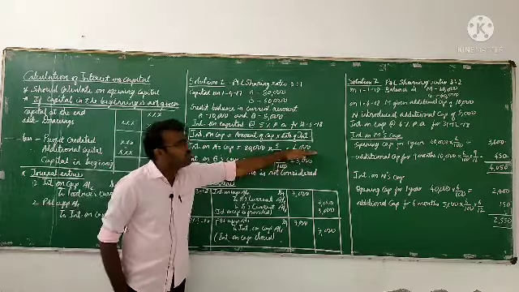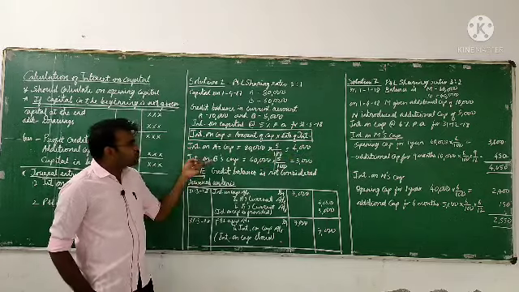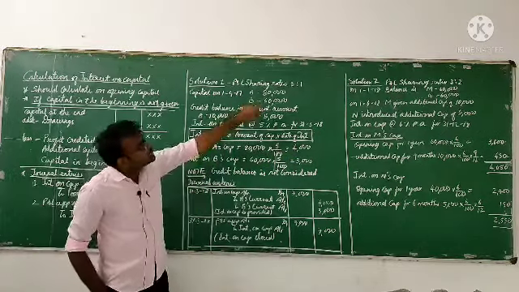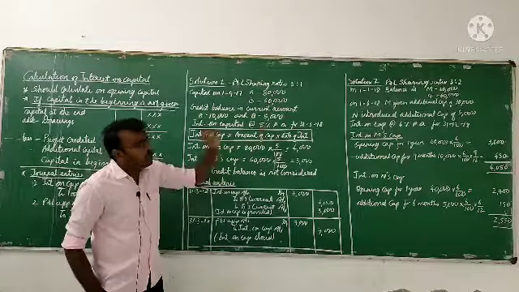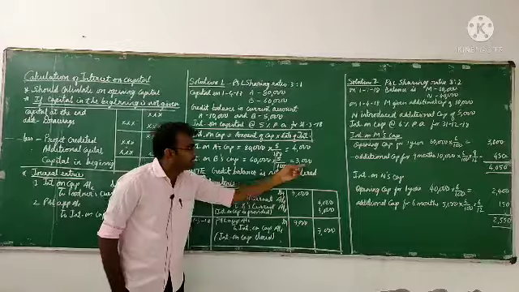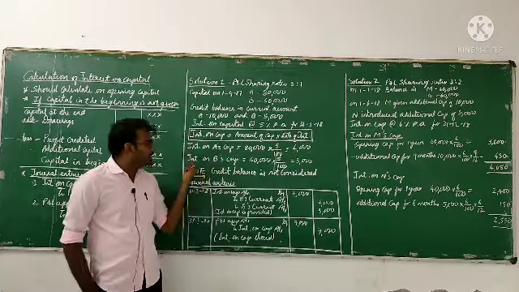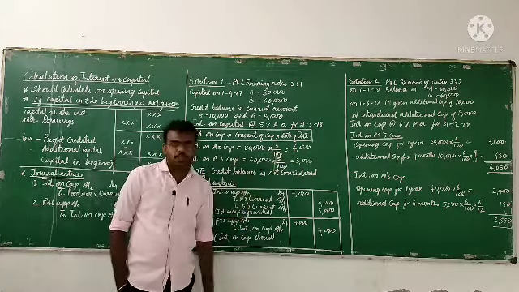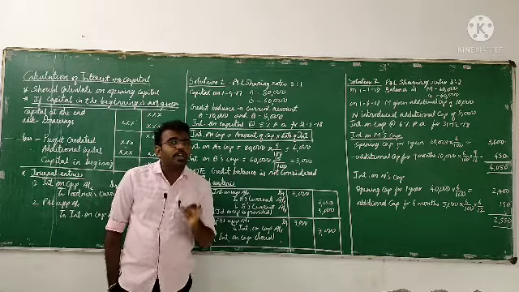So 4,000 is the interest on A's capital. Then interest on B's capital: how much did B introduce? 60,000. For that, how much percentage? 5%. 60,000 into 5 by 100, so it is 3,000. Interest on A's capital is 4,000. Interest on B's capital is 3,000. Again, they asked us to prepare journal entries also.